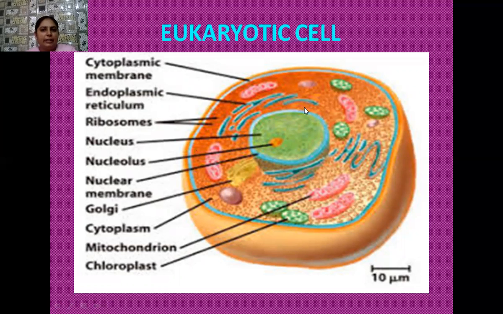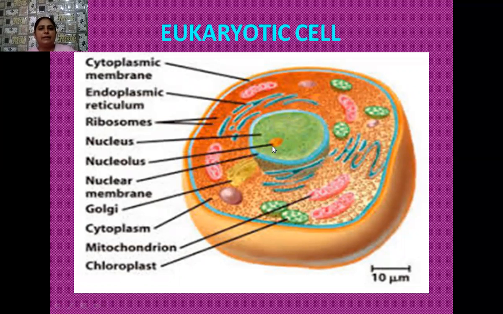Here membrane-bound organelles are there, and the nucleus also contains the nuclear membrane. So a well-defined nucleus is present in the center, and cytoplasm is the ground substance. And then the endoplasmic reticulum has its continuity with the nuclear membrane. Then ribosomes are there, which are known as the protein factory of the cell.